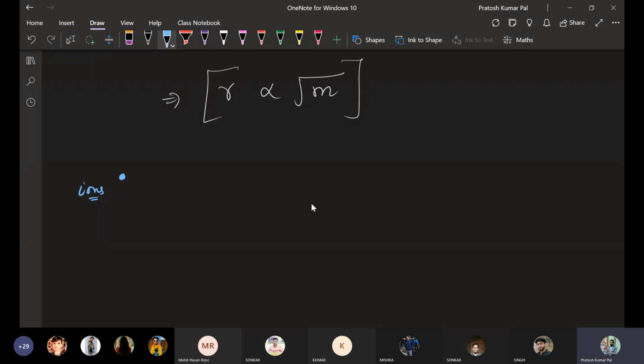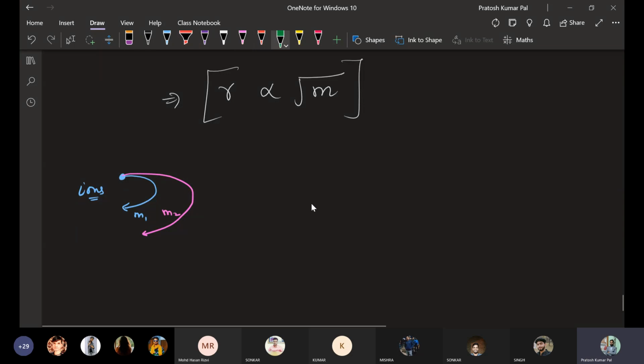If m1 is less, the radius will be small, and this will be the path of movement of these ions. If another ion has mass m2, then it will follow this path, so this will be the path in case of m2.